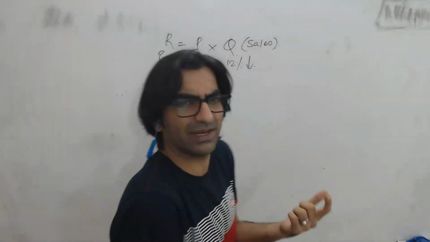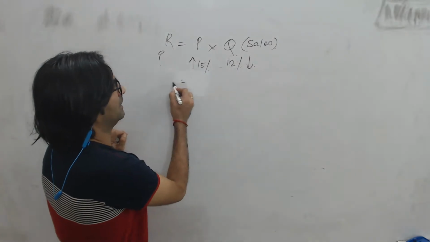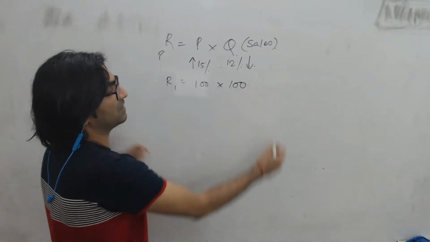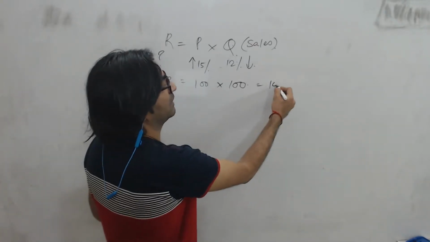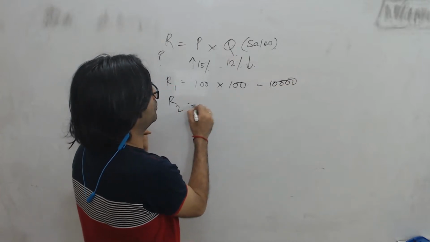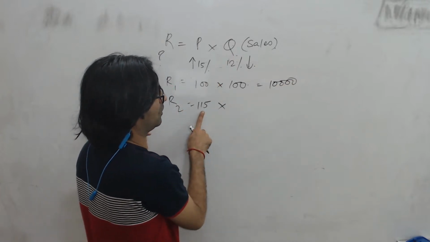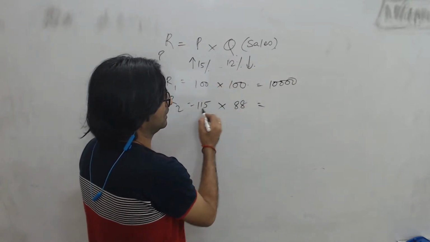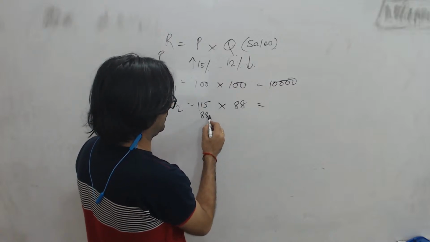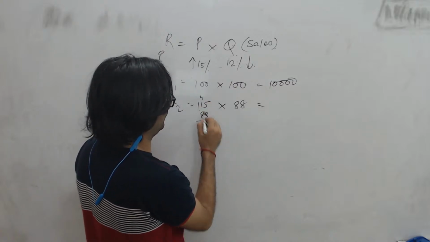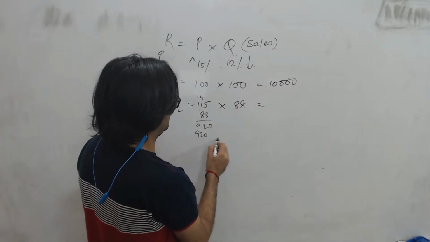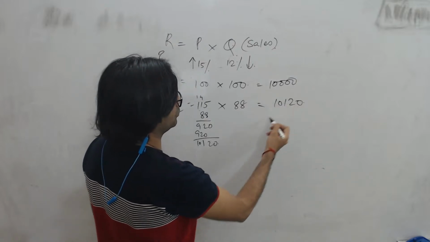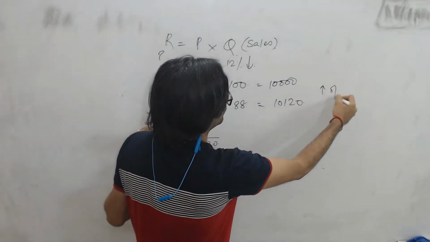So many ways of doing this. One unitary way would say, okay, let's say initially the revenue R1 was 100 into, at a price of 100 and I was selling 100 units, right? So that will be a revenue of 10,000. But new revenue after a 15% increase in price, I'm selling for 115 and I sold 12% units less, which means I sold 88 units. And so I can then multiply, right? If I multiply 8 5s are 40, 8 1 8 plus 4 12, 920 and 920, that gives me 10,120, right?